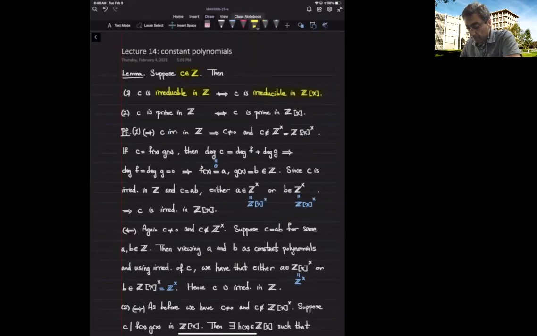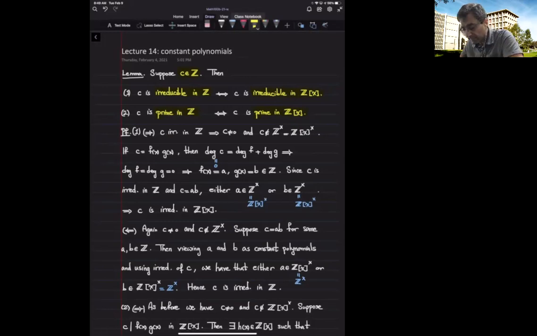The property of being prime stays the same as well. So c is prime as an integer precisely when it is a prime element of the ring of integer polynomials. So these two concepts do not change as I pass from Z to Z[x].